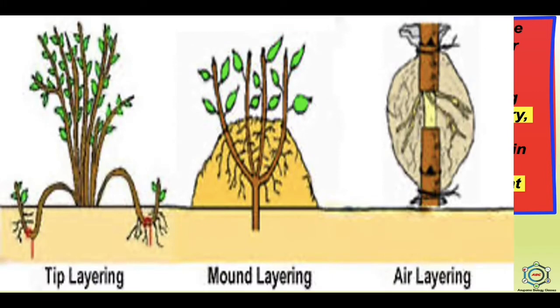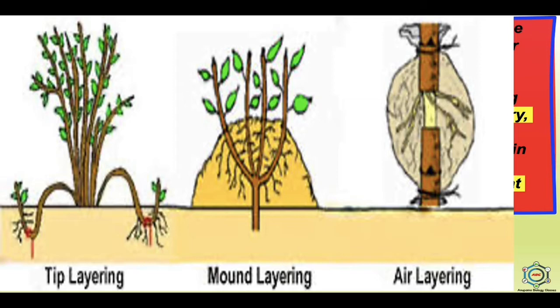So in this picture, first is tip layering, which is natural, and the tip can be used for propagation. Second is mound layering, in which the lower branch of the stem is bent down and partially defoliated. An injury is made in the defoliated portion and this portion is covered by moist soil so that the growing tip of the branch remains above the soil surface. Within a few days, the plugged portion develops adventitious roots.